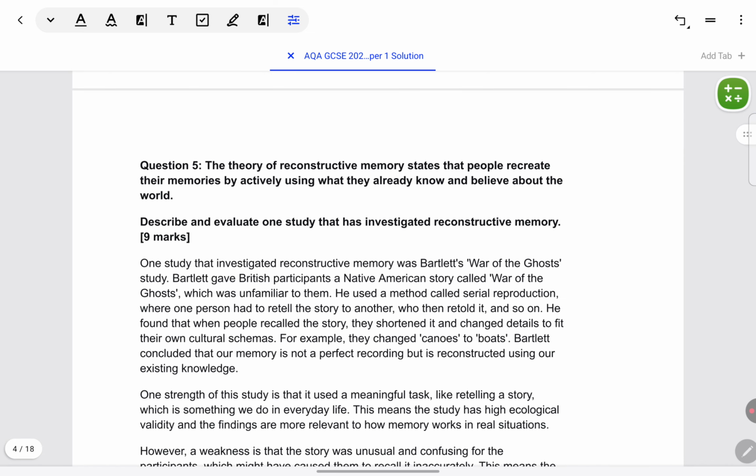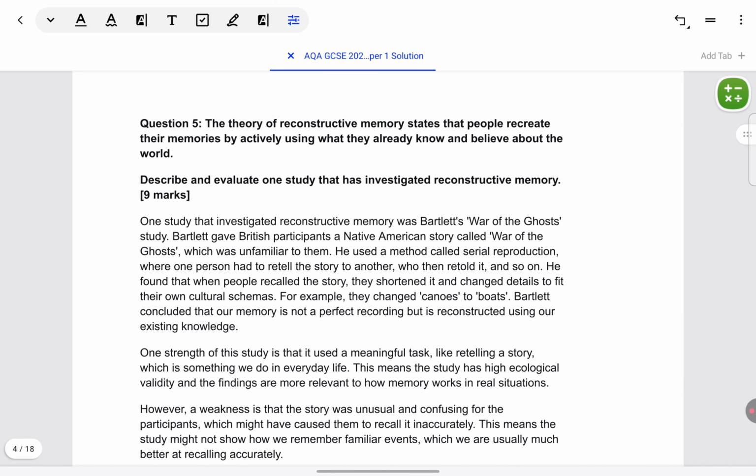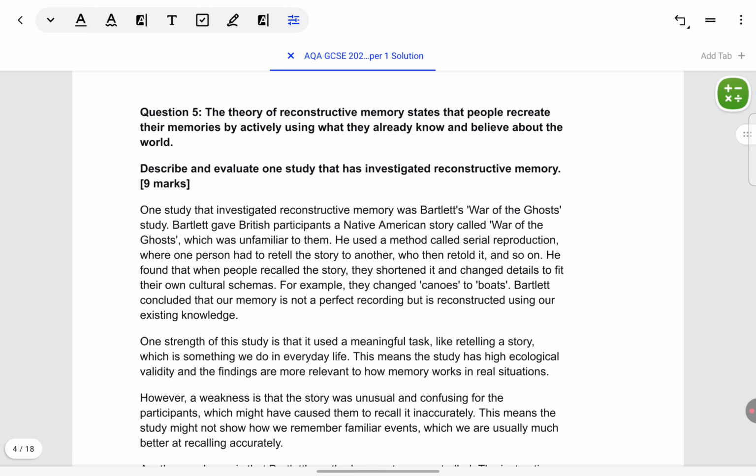Let's move ahead. Question 5, the 9 marker, which most students read. We learn how it is organized with the help of model answer. We learn better. The theory of reconstructive memory states that people recreate their memories by actively using what they already know and believe about the world. Describe and evaluate one study that has investigated reconstructive memory. Okay, there's a fair bit to discuss here. I'll try to be quick about it.